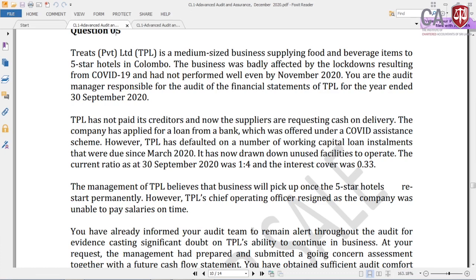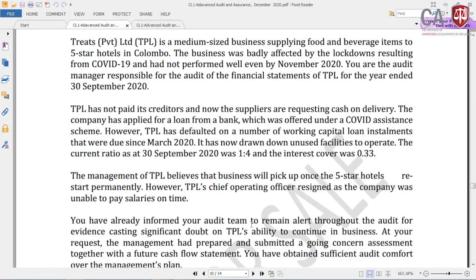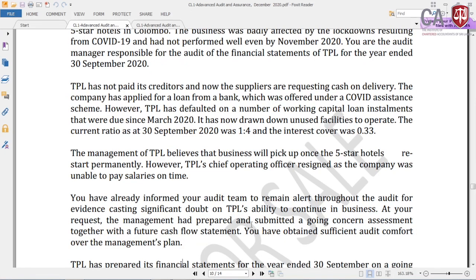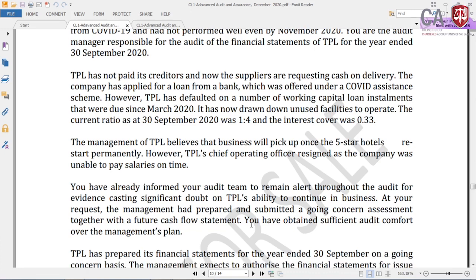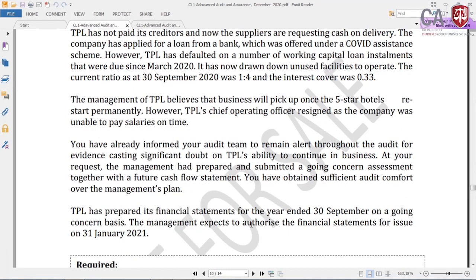However, TPL's chief operating officer resigned as the company was unable to pay salaries on time. So you have already informed your audit team to remain alert throughout the audit for evidence casting significant doubt on TPL's ability to continue in business. At your request, the management had prepared and submitted a going concern assessment together with the future cash flow statement. You have obtained sufficient audit comfort over the management's plan. TPL has operated in its financial statements for the year ended 30th September on a going concern basis. The management expect to authorize the financial statements for issue on 31st January 2021.